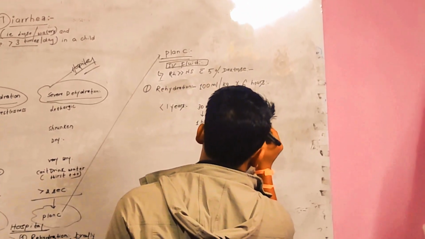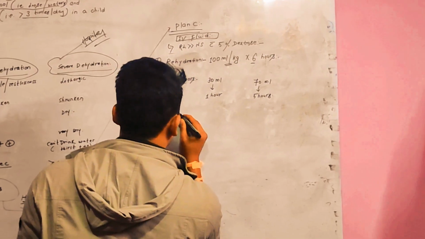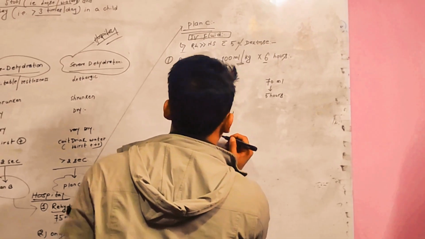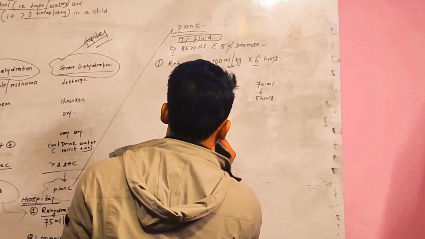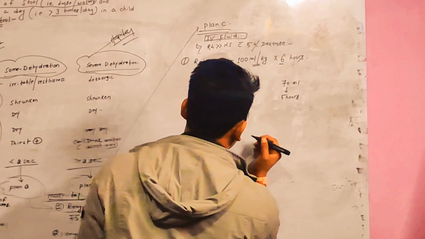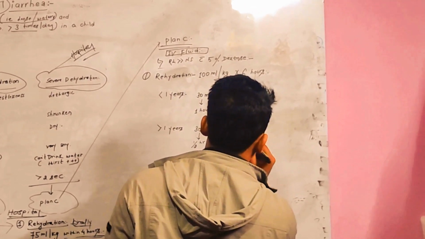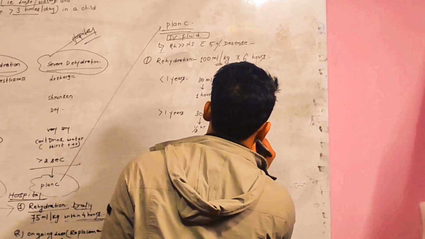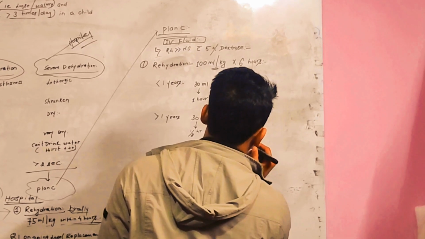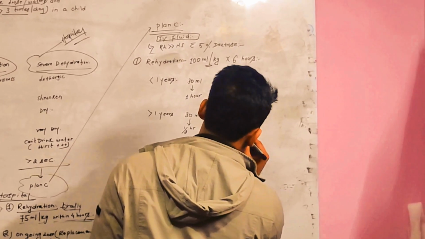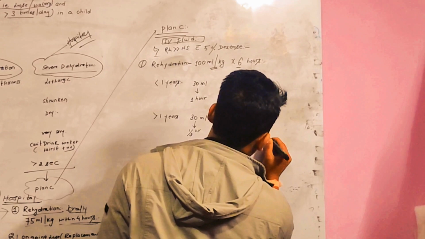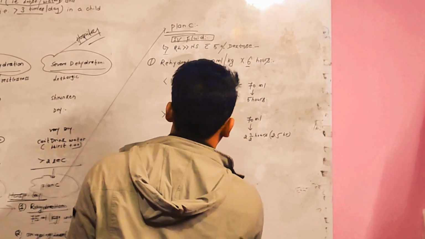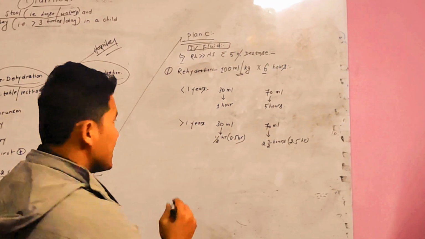But if the baby is greater than 1 year, then 30 ml is given in 1/2 hour, and 70 ml is given in 2.5 hours. So this is the rehydration dose.